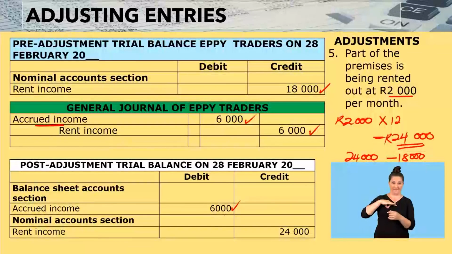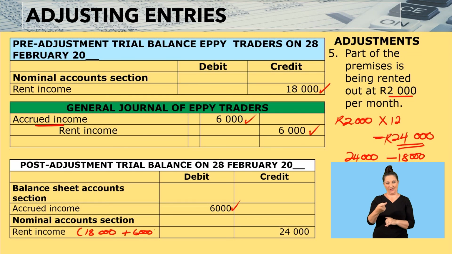It is receivable to the business. So we put it under the balance sheet account section as accrued income. And then under the nominal account section, we say rent income. We had recorded 18,000. However, there is still an amount that we must receive, which is 6,000. That is why you see we end up now with 24,000.